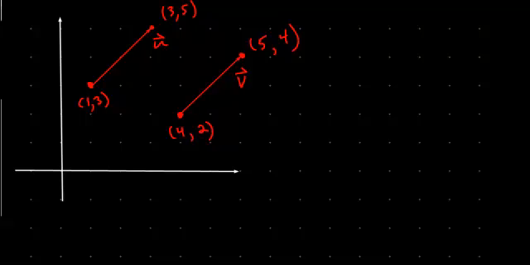Okay, so let's find the magnitude, the actual length of this vector u, and we're going to denote that with the absolute value notation. The absolute value of u equals, and if you look here, it's simply going to be the Pythagorean theorem, just our distance formula.